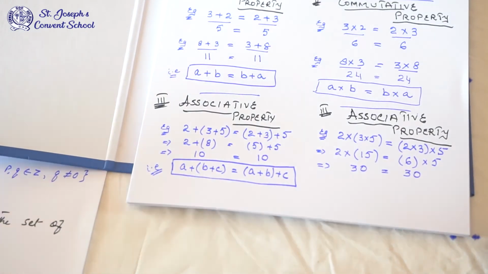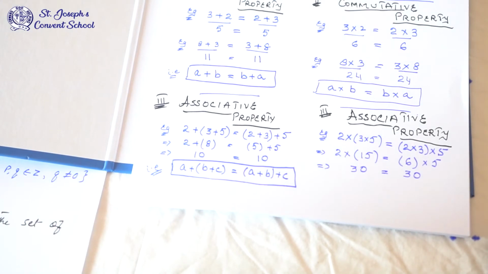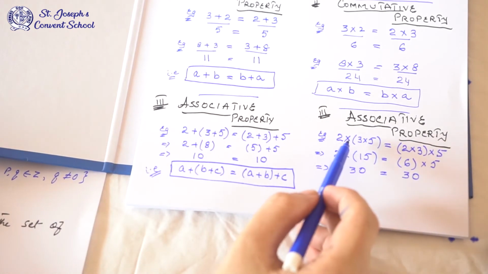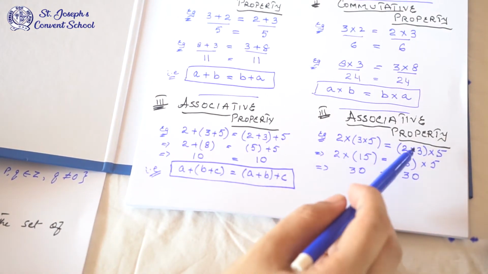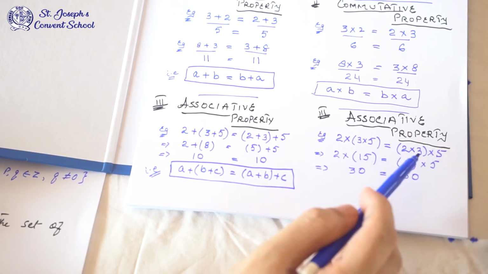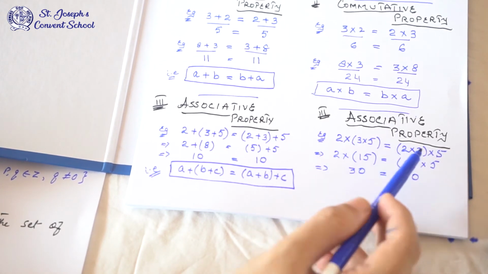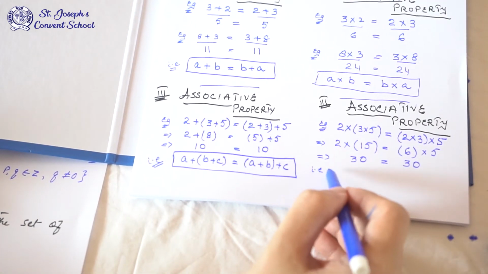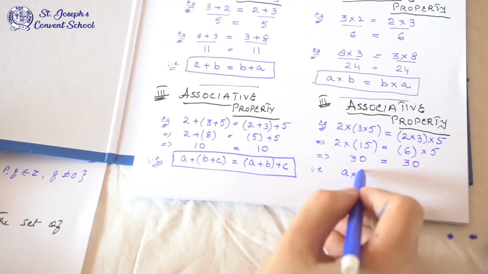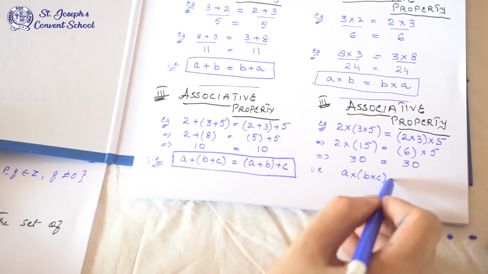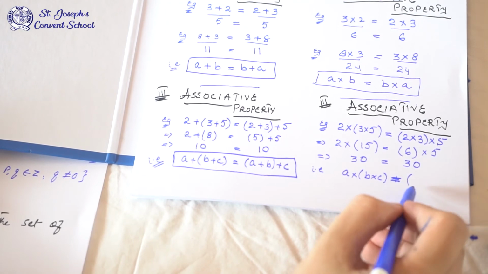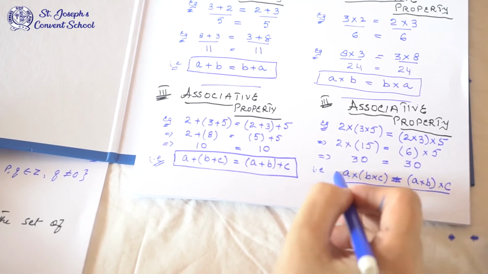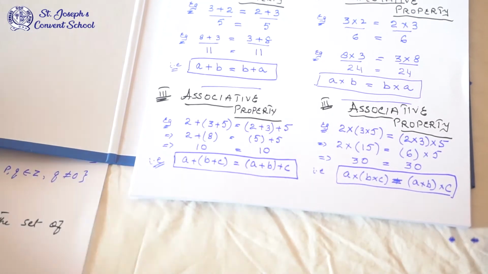It doesn't matter if you multiply the first two numbers first or the last two numbers first, the answer will come the same. Write the last two numbers in the bracket or the first two numbers in the bracket, it doesn't matter. You can multiply any two numbers first and then with the third one, the answer will come the same. So this property is A into B into C equals A into B into C, so this is the property.